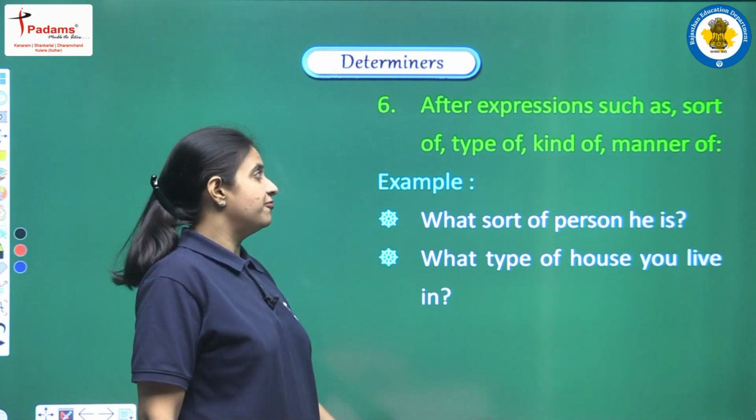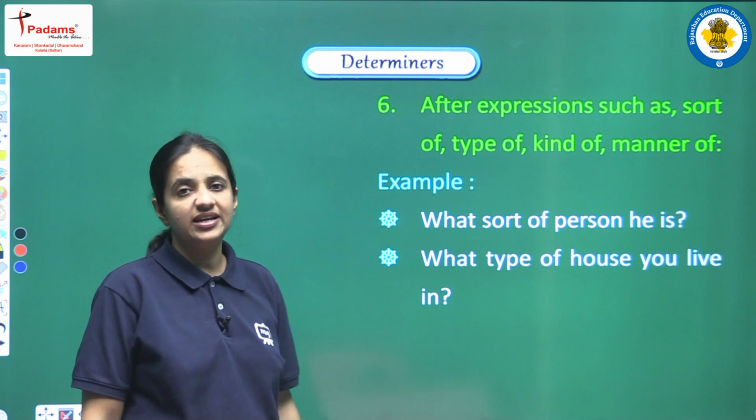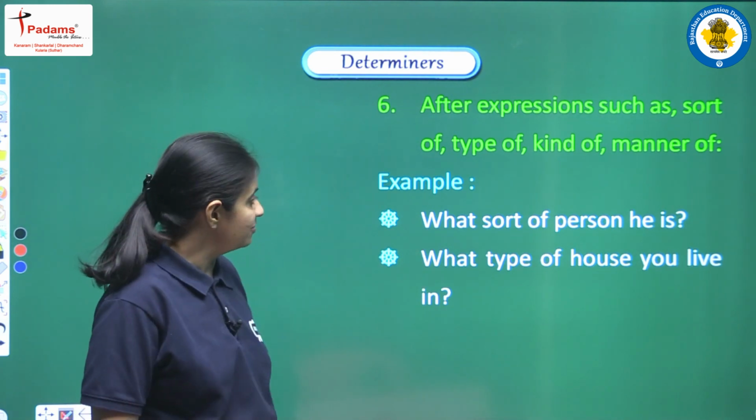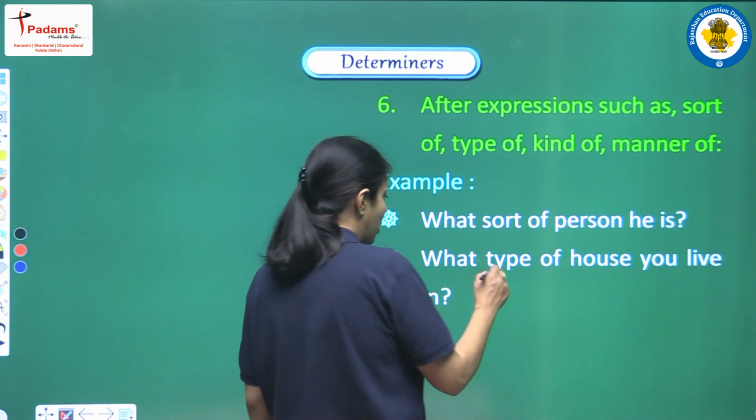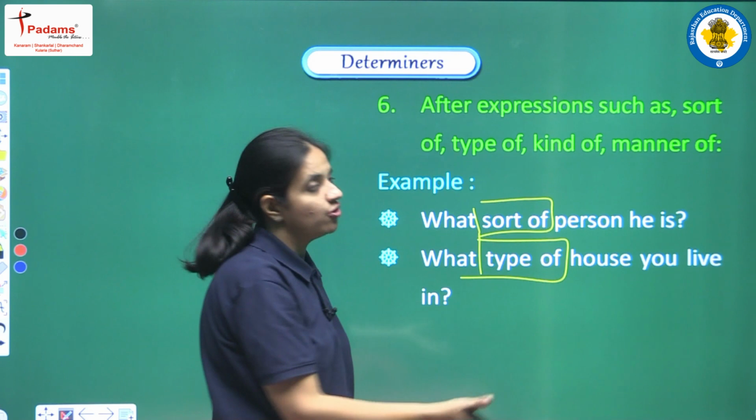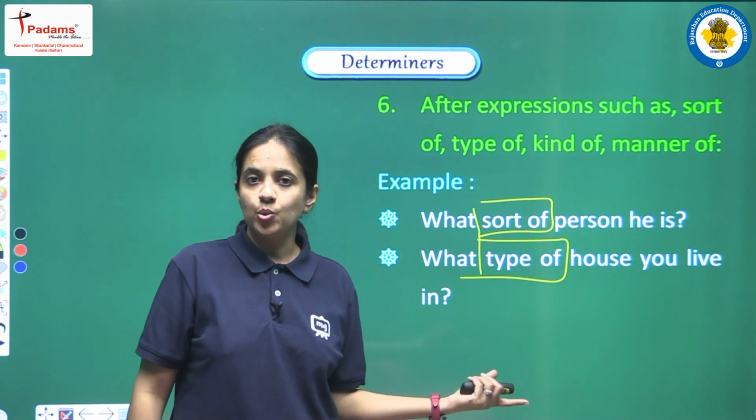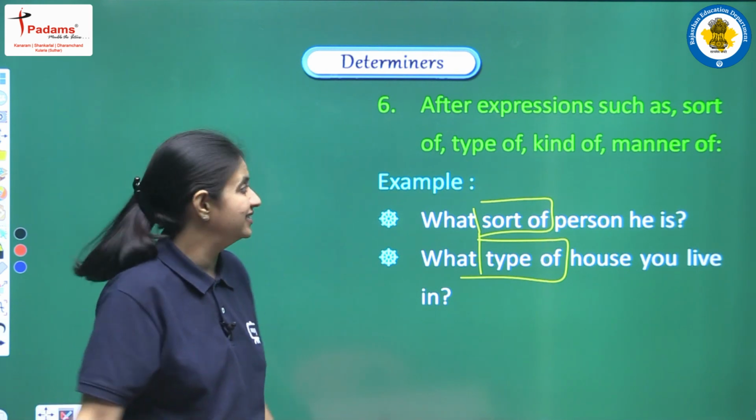Next point, after expressions such as sort of, type of, kind of, or we can say manner of. Examples: what sort of person he is, what type of house you live in. So these are some of the words, sort of, type of, manner of. If we have such expressions, then also we cannot use any article.